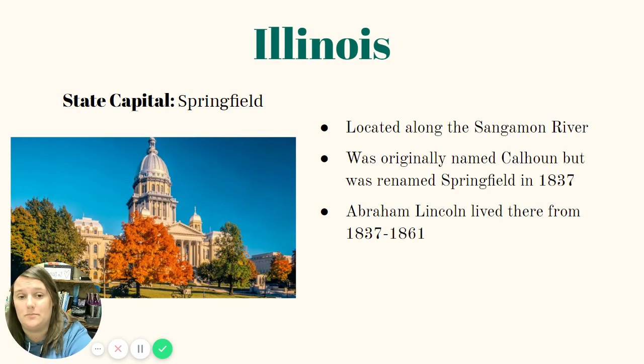Next, we have Illinois. The state capital is Springfield. It is located on the Sangamon River. It was originally named Calhoun, but then they changed the name to Springfield in 1837. Abraham Lincoln actually lived there from 1837 until 1861.